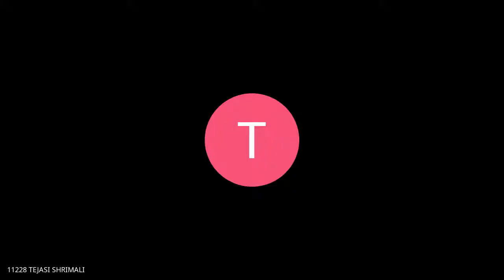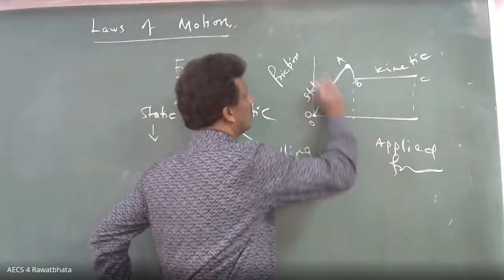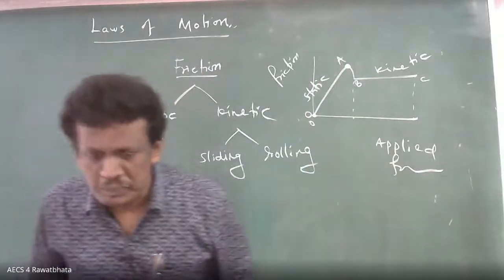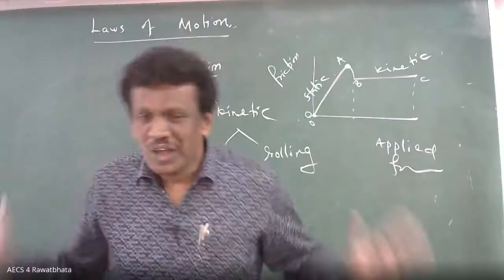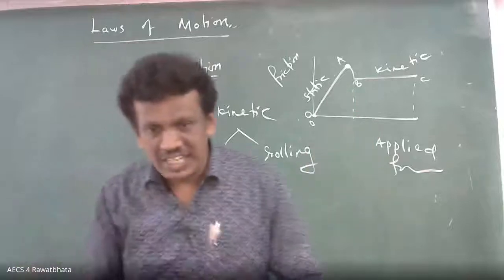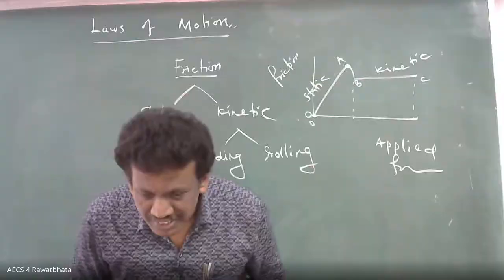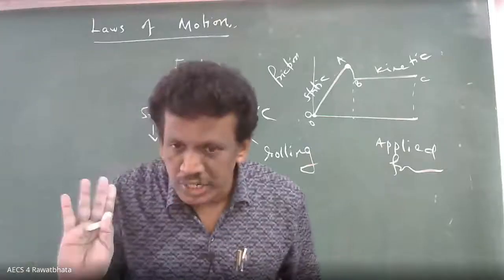Yes, static friction. My question is, what is A? Specify. Maximum value till which the object doesn't move. When the object is just about to move. Okay, all the definitions are correct. Specify in one word. Static maximum friction. Limiting friction. Give me the name.